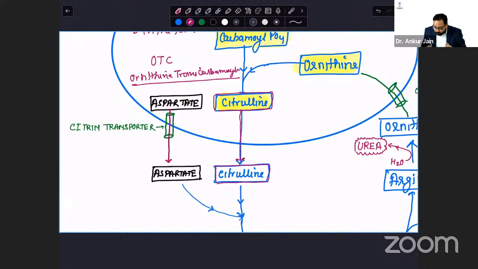Now in cytosol, this citrulline is in cytosol. This aspartate which was present in mitochondria comes out of the mitochondria with the help of the citrin transporter. So the citrin transporter is for aspartate, not for citrulline. This is an important point. So aspartate binds with citrulline.